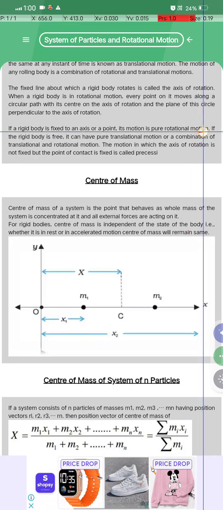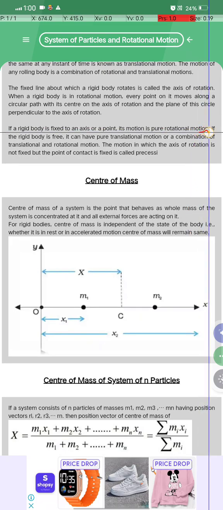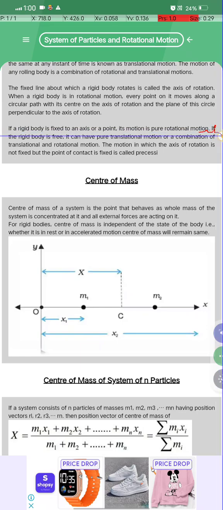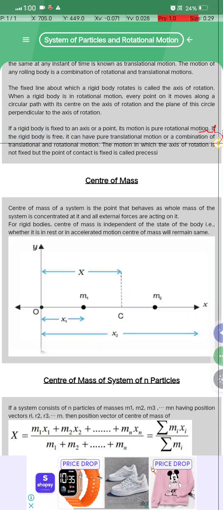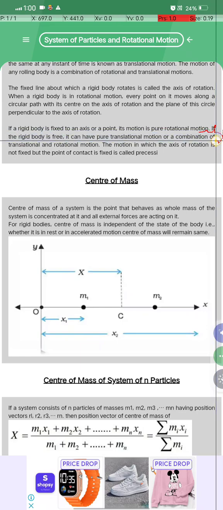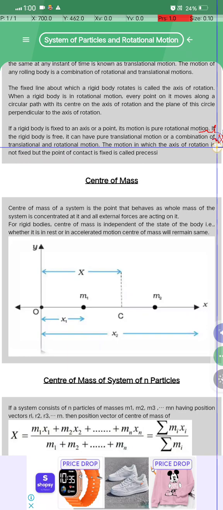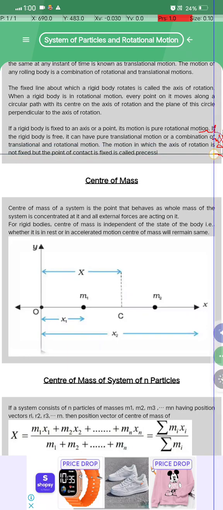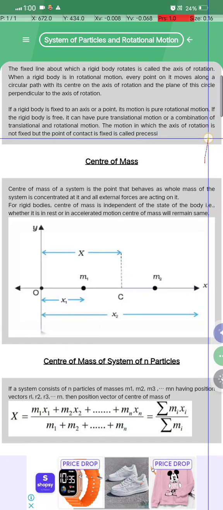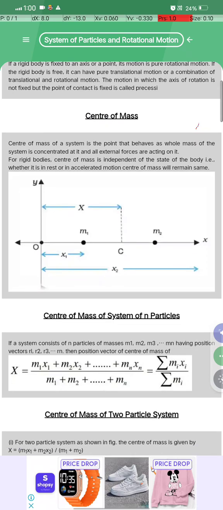Okay, if a rigid body is fixed to an axis or a point, its motion is pure rotational motion. If the rigid body is free, it can have pure translational motion or a combination of translational motion and rotational motion. The motion in which the axis of rotation is not fixed but the point of contact is fixed is called precession. Okay, ये कह सकते हो।